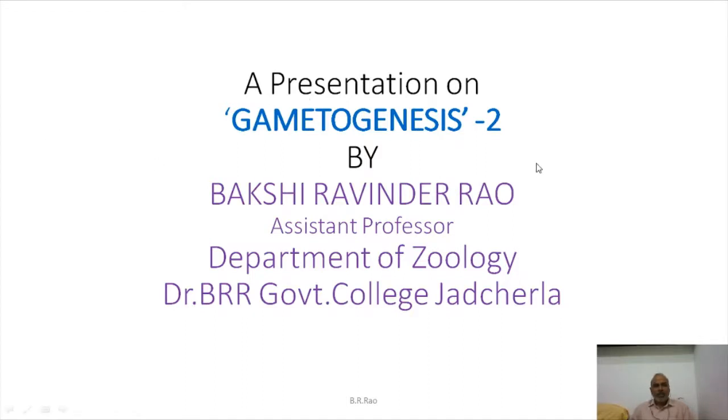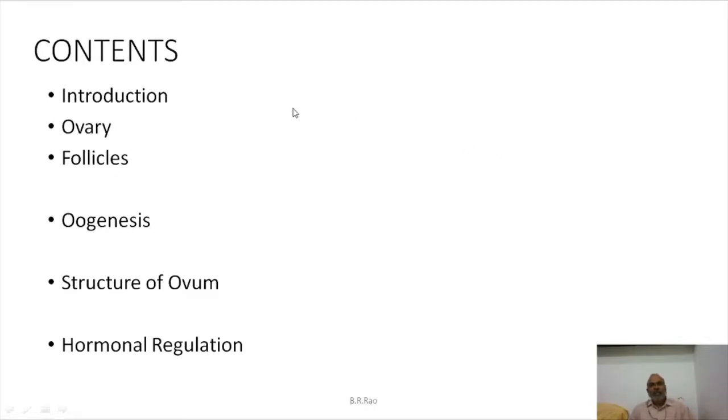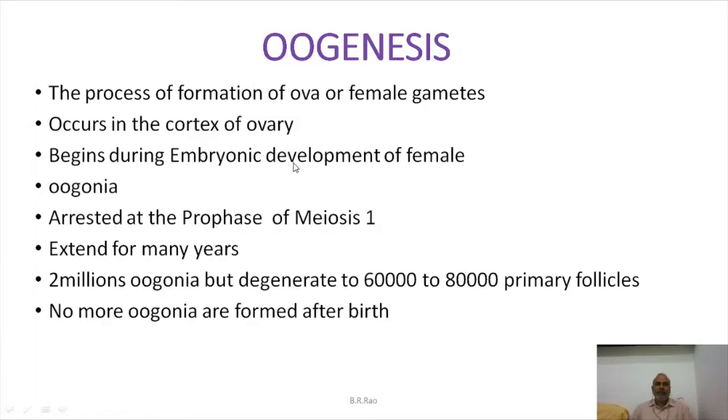Let us get started. Okay, oogenesis. What are the contents? Introduction, structure of ovary and the development of follicles, oogenesis, structure of ovum, and certain hormonal control. We are going to see in this lesson of oogenesis. Oogenesis is a process of formation of ova or female gametes. Where does the oogenesis occur?